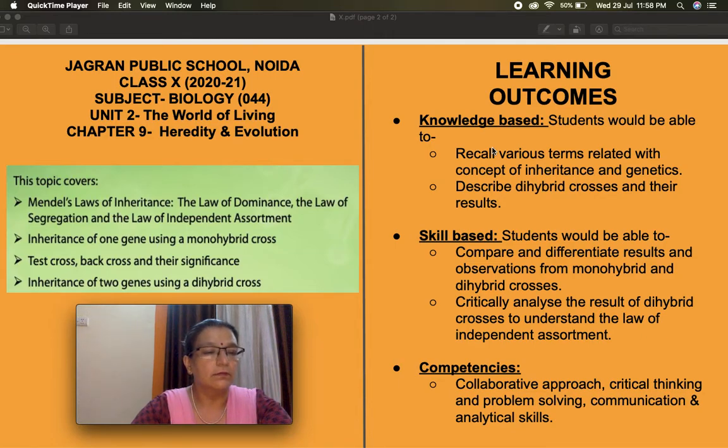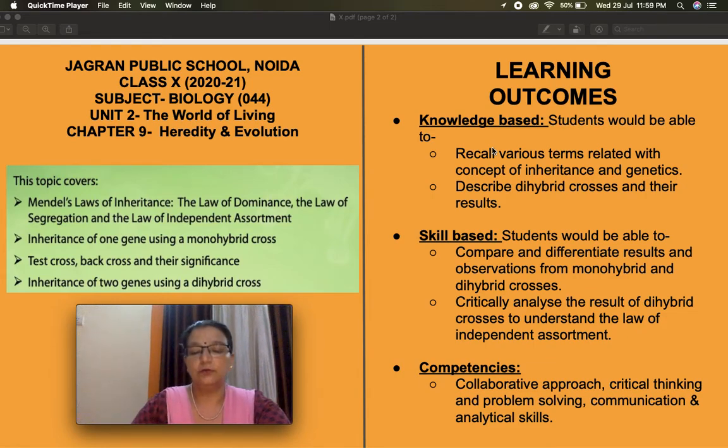We will share here the inheritance of one gene using monohybrid cross that we have discussed in the earlier part, and we will also learn the inheritance of two genes with the help of dihybrid crosses.